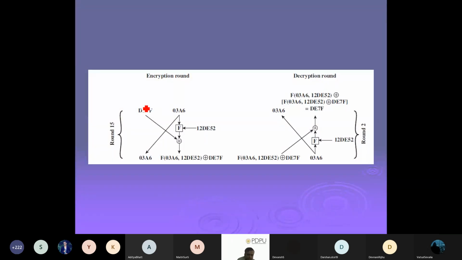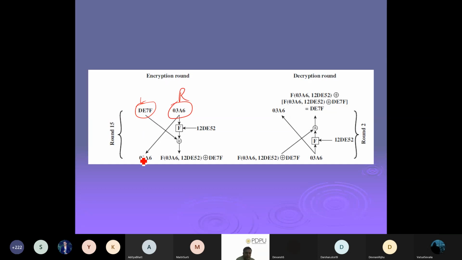For example, as I told you, it is 32 bits. Each of these is 8 bits, so there are 4 characters. This is my left part, and this is my right part.